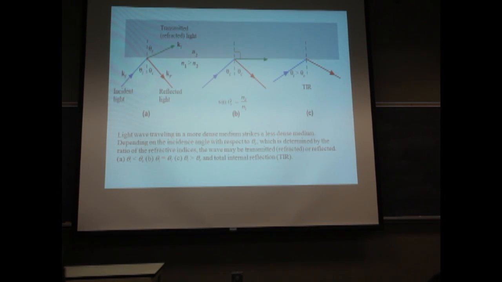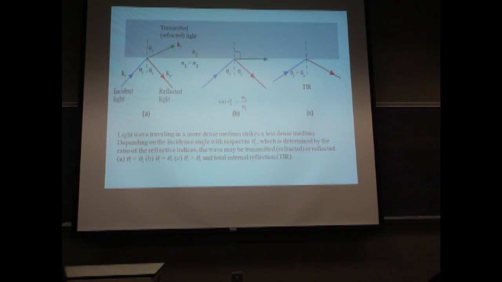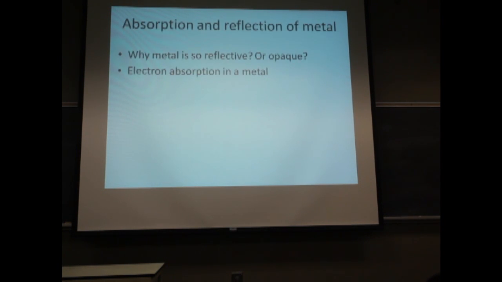So sine theta c is given by n2 over n1. That is the critical angle. Beyond the critical angle, the light is fully reflected internally. There is no light transmitted out. This is significant because the application of optical fiber is based on total internal reflection.